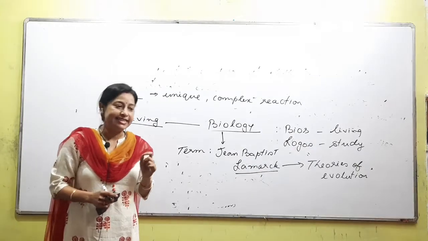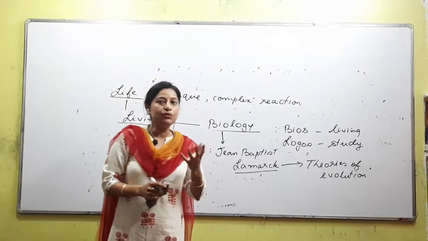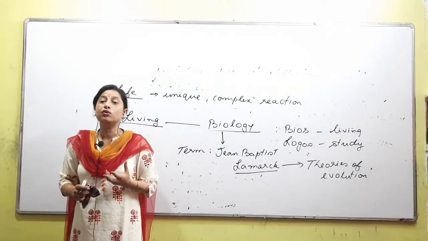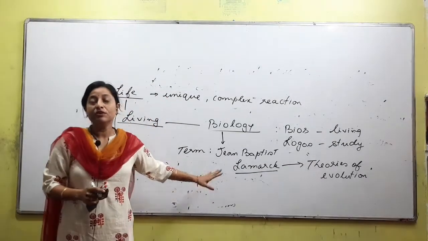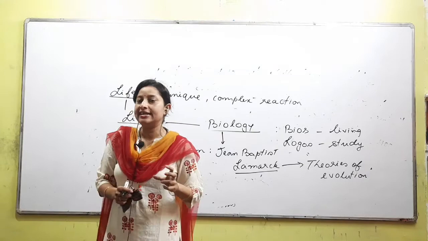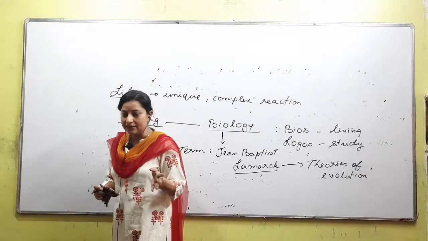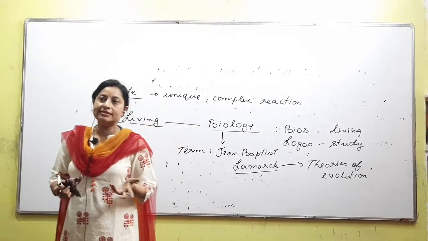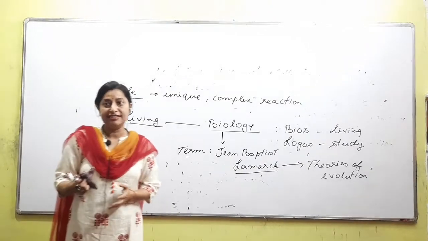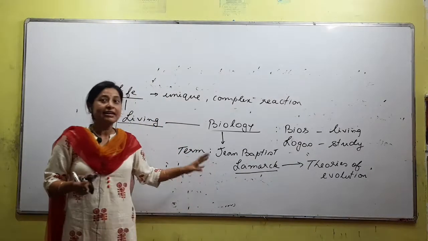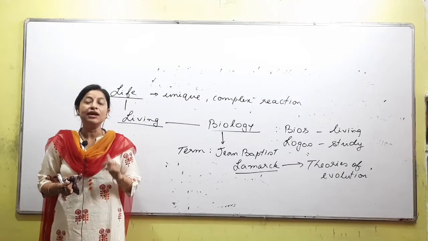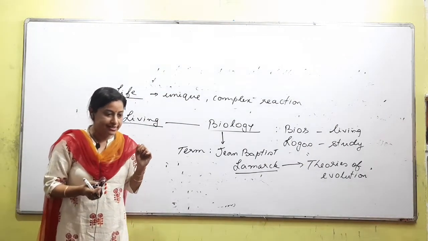Acquired inheritance. Acquired means any character you accept or take, we call it acquired. Now we know that for any character to pass from one generation to the other, the main factor behind it is obviously the genes, the chromosomes; we will be talking about all those. But Lamarck said that acquired characters also pass from one generation to another.